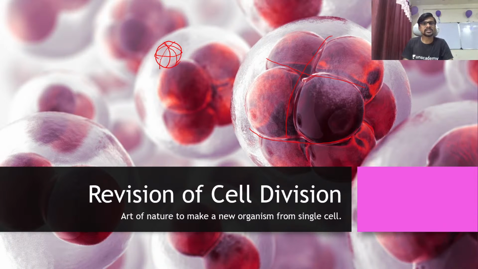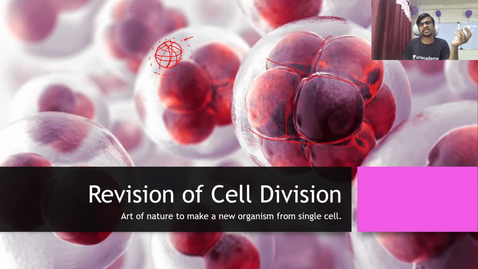So this division increases the number of cells with respect to time, and finally cells enter into the growth phase, and then they start to increase in size.